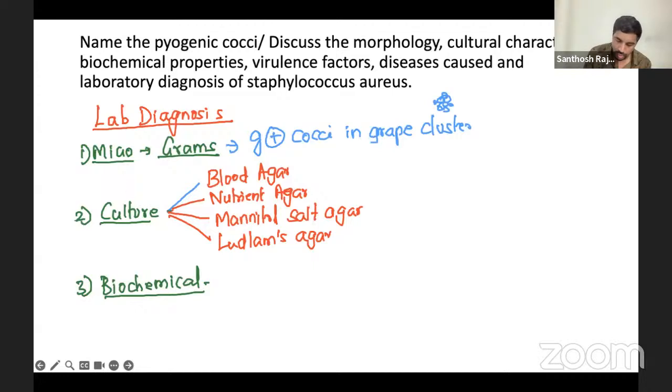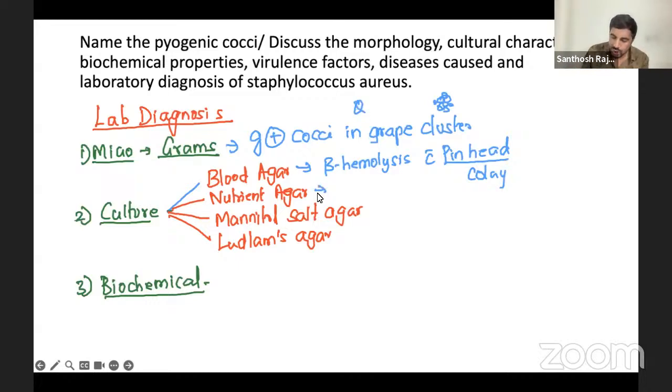Now, what we're going to do here: blood agar, you know this produces beta hemolysis, meaning complete hemolysis. So you write beta hemolysis with pinhead colonies. You remember staph, head nurse, head staph. So pinhead, the word is important. I'll tell you why pinhead is important. This can be one more question also. They'll ask you all these questions.